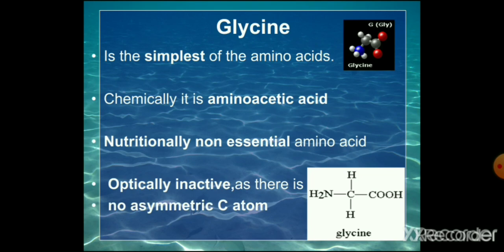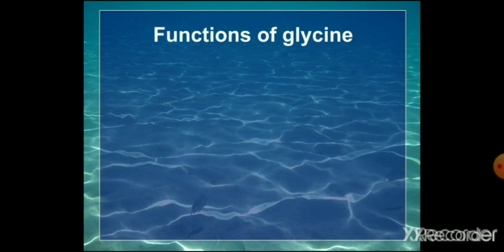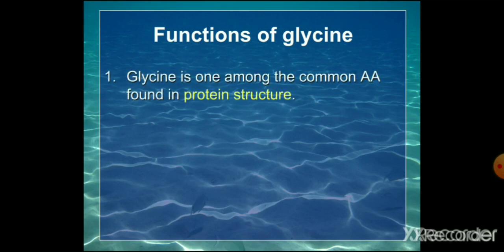So you can see here there is no asymmetric carbon atom in glycine, and it is glucogenic. Now we'll see what the functions of glycine are. Glycine is one among the common amino acids found in the protein structure, just like any other amino acid.